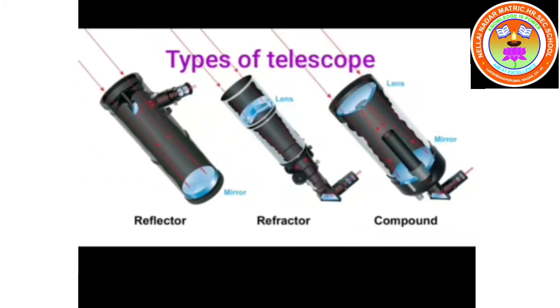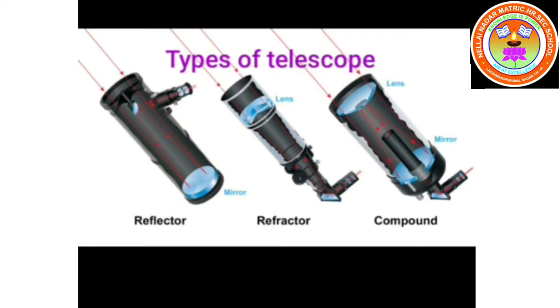Types of telescope. According to optical property, it is classified into two groups. One is a refracting telescope and another one is a reflecting telescope. When we combine both, we get a compound type of telescope. But basically we have two types only: refracting telescope and reflecting telescope. Combining both concepts, we have compound type telescopes.